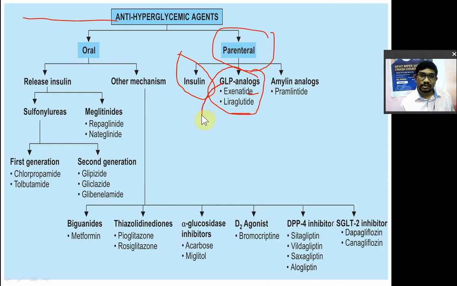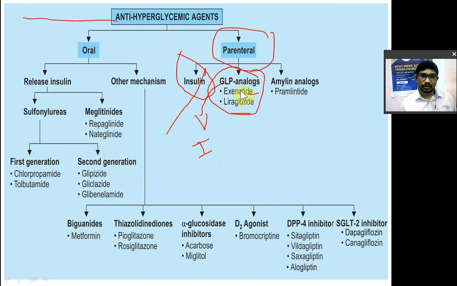GLP is nothing but a peptide which is secreted from the intestine in response to oral glucose. When you take glucose orally, it releases more insulin. Why does it release more insulin? Because oral glucose also releases one peptide known as glucagon like peptide, and that peptide GLP amplifies the release of insulin. It increases it, okay? So that's why oral glucose increases the insulin. Oral glucose secretes more insulin as compared to intravenous glucose.